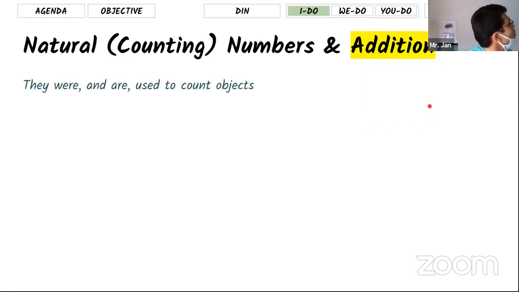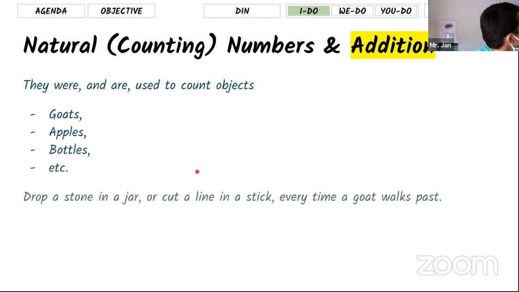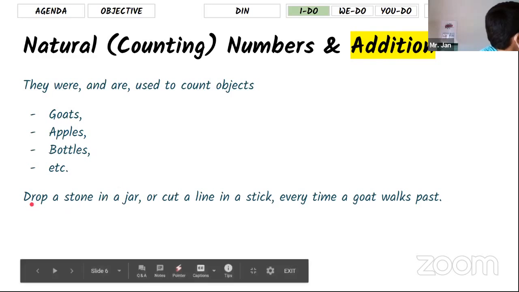I know we're going very far back in history, but it's better to know the history of math a little bit. It's like counting goats or apples or bottles. This is why we need counting numbers, and adding means putting things together and answering how many. These are the actions.